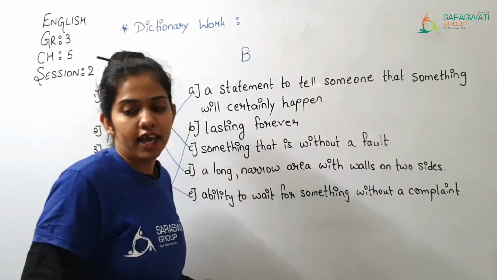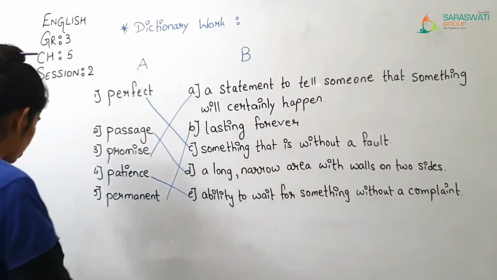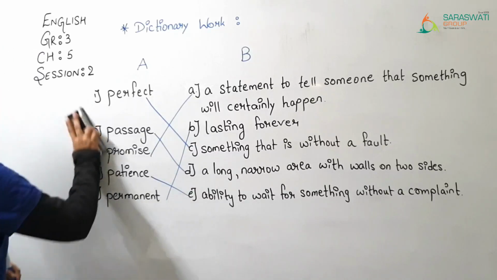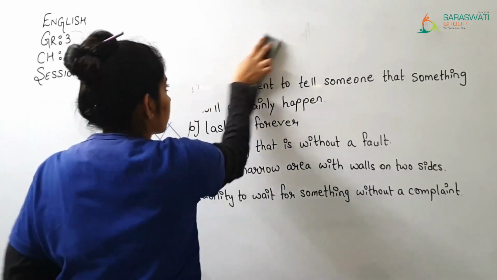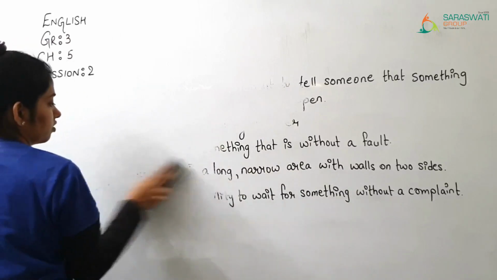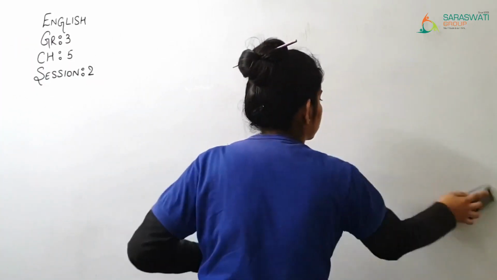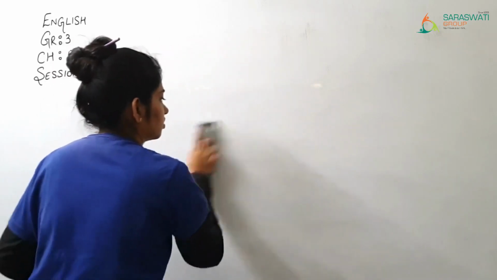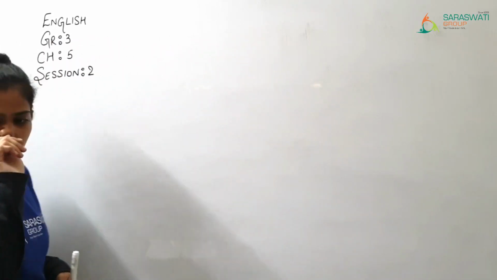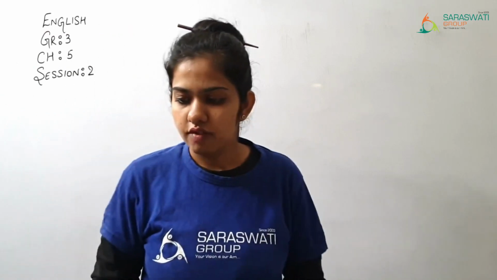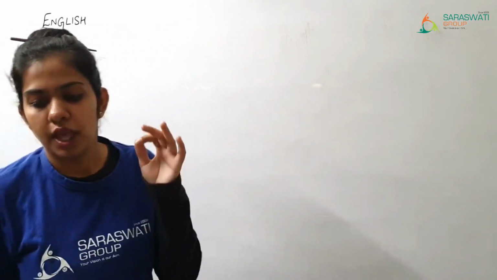Now we are moving ahead with the pronunciation part. Okay, so pronunciation here we have t.